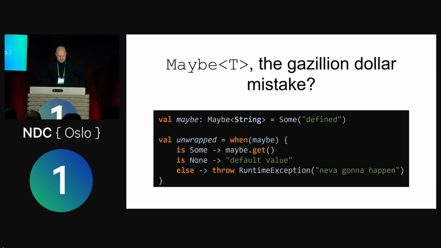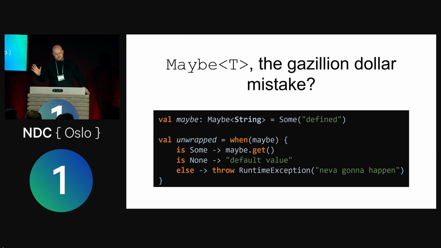So I'm going to show you one specific example, and this is my main rant of the evening. It only vaguely applies to Kotlin, because this is a problem you get as soon as you use something like Arrow. Or this problem is even true for the Option type in Java as well, because the Option type in Java is the same as the Maybe. It's two different names for the same thing.